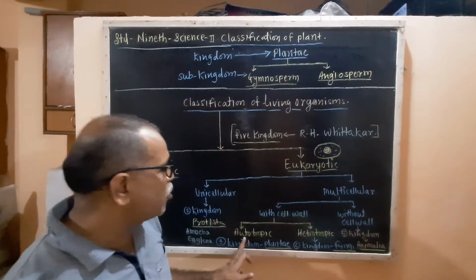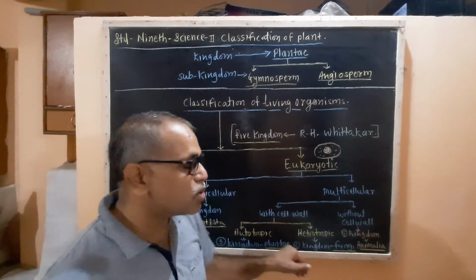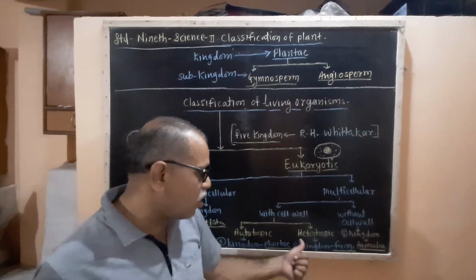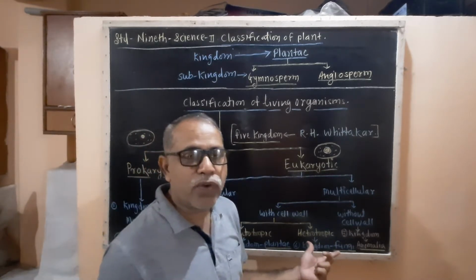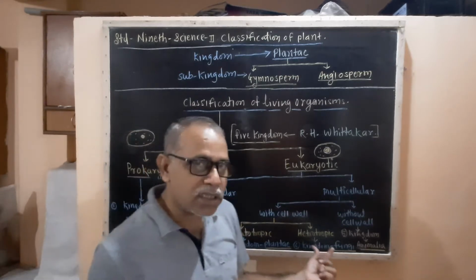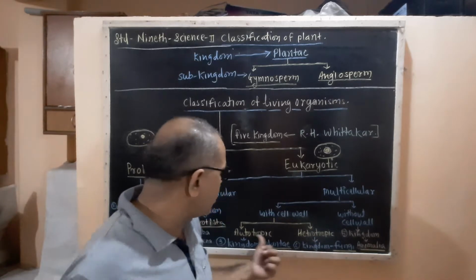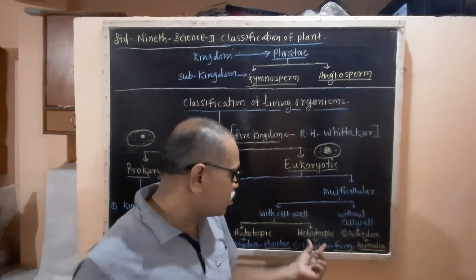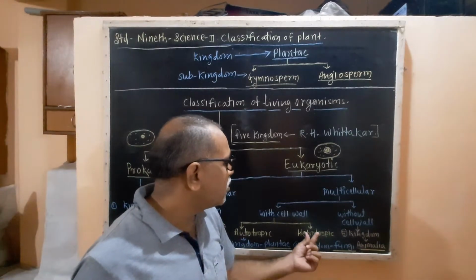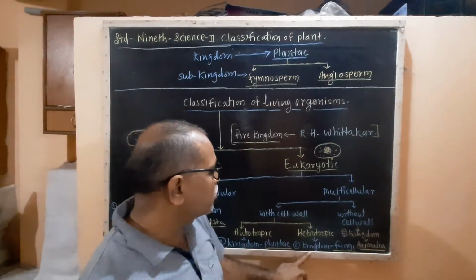Now according to the nutrition mode, some of the living organisms which are dependent on other living organisms for their food are called heterotrophic. They do not prepare their own food because they do not have chloroplast in their cells. They are dependent on other living organisms. So this type of living organisms are placed in the kingdom Fungi. Okay, so this is the fourth group.